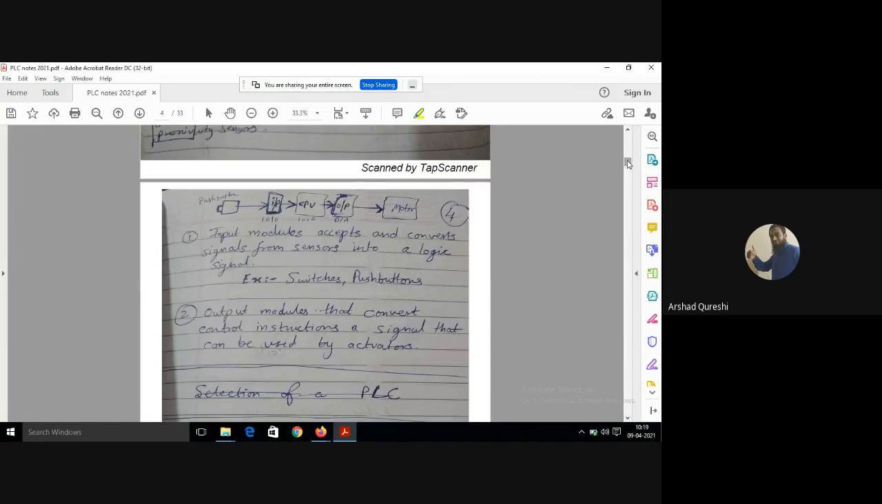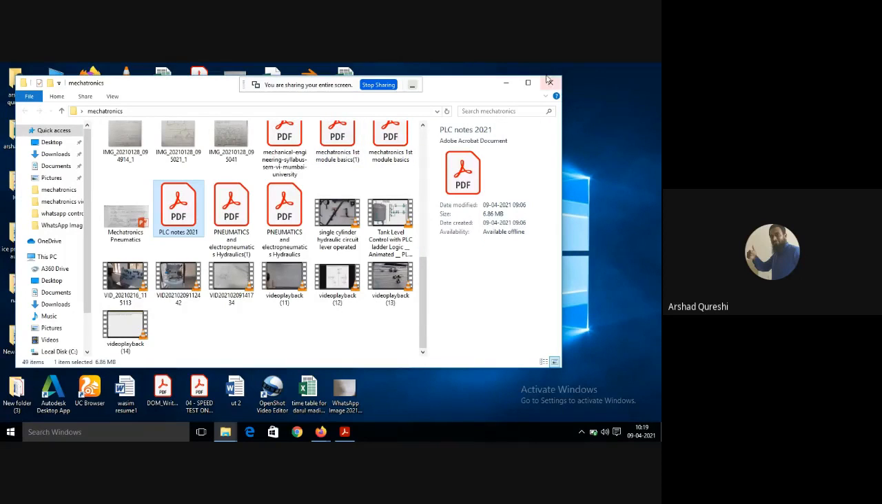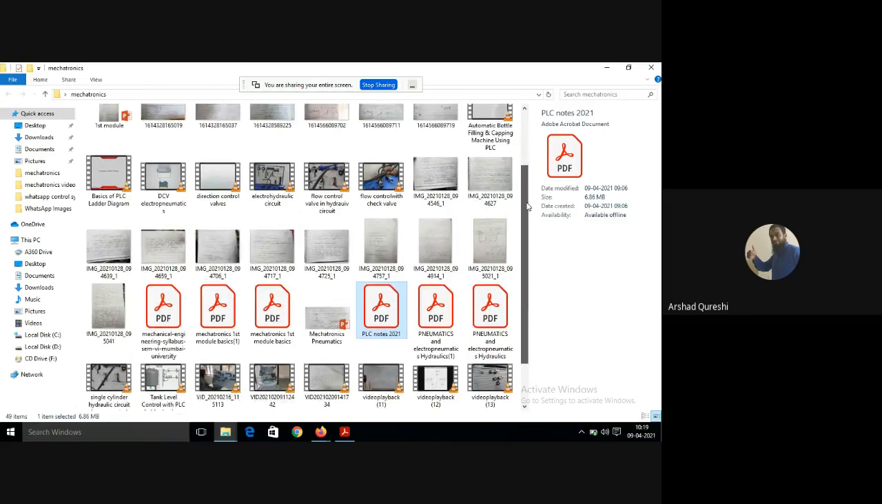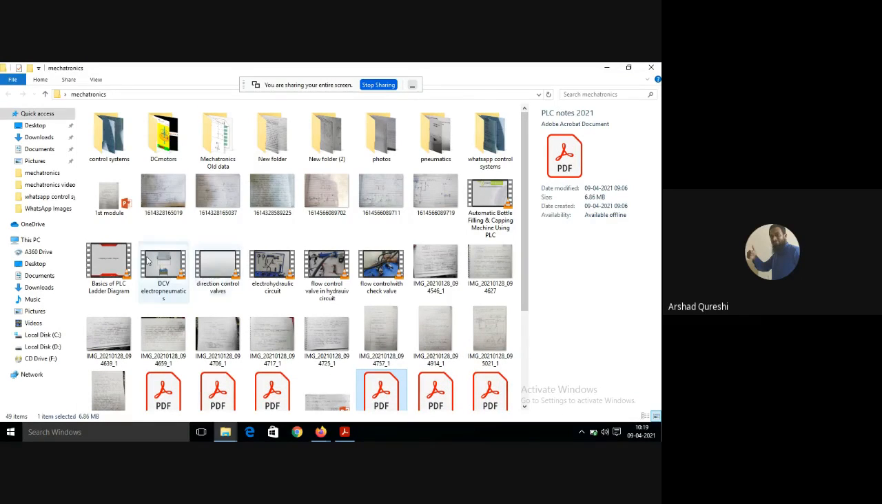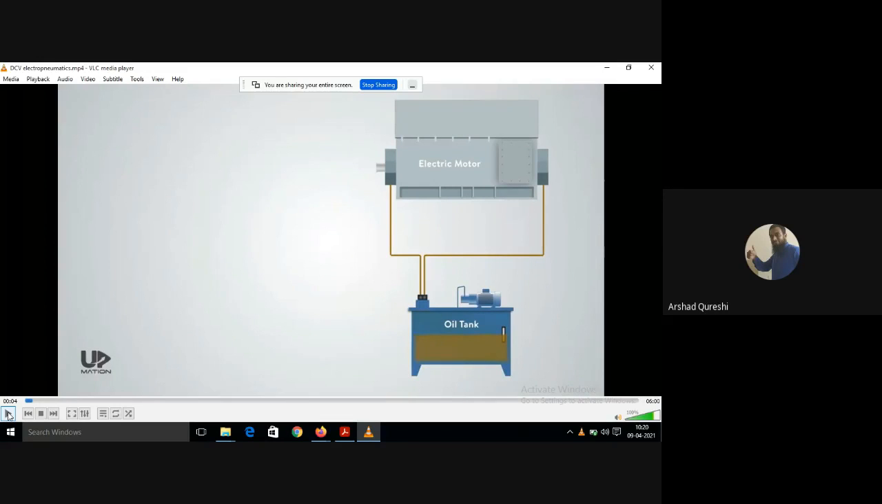Okay, so let's see small videos, okay, wherein you will understand what exactly is PLC and how it is different from your normal electro-pneumatic circuit. Okay, first of all we will just see this video. Okay, this is your electro-pneumatic circuit only, but it is run with the help of a PLC. Okay, just observe it.